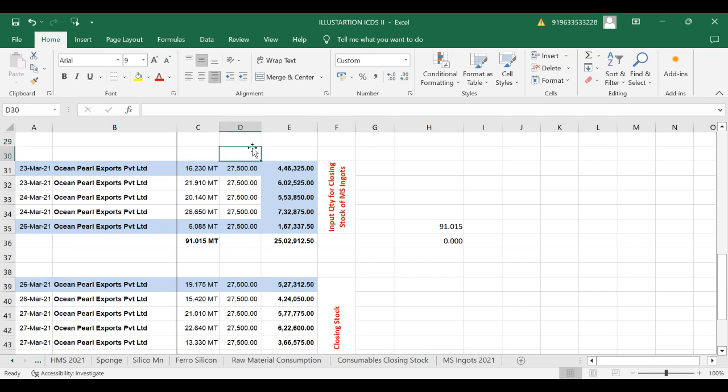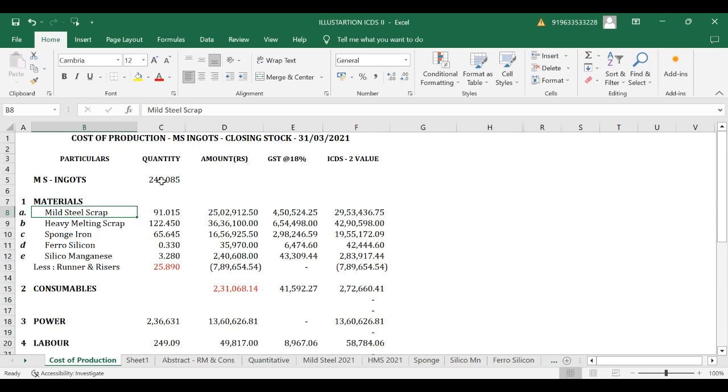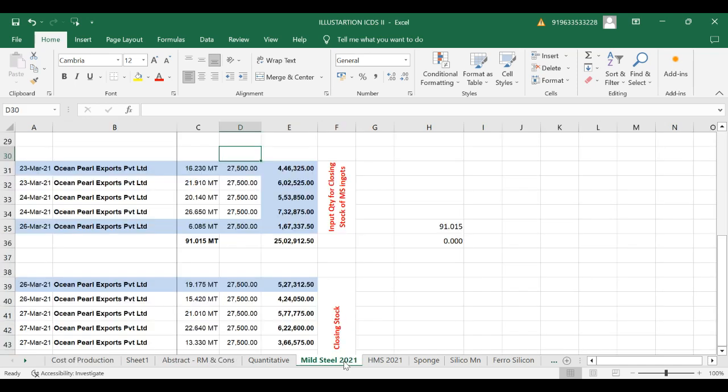How much MS scrap is required in order to manufacture a single ton of ingot, you would be knowing. Here in our example, we have 249 metric tons of MS ingot. So in order to manufacture the same, how much steel scrap is required? Again, we would be requiring to go back. So input quantity for closing stock of MS ingot, backwise also we have analyzed, and that value also we had to get here.